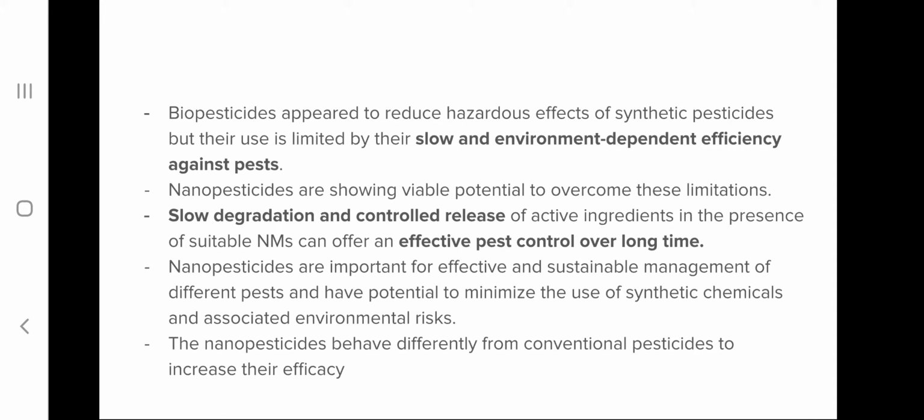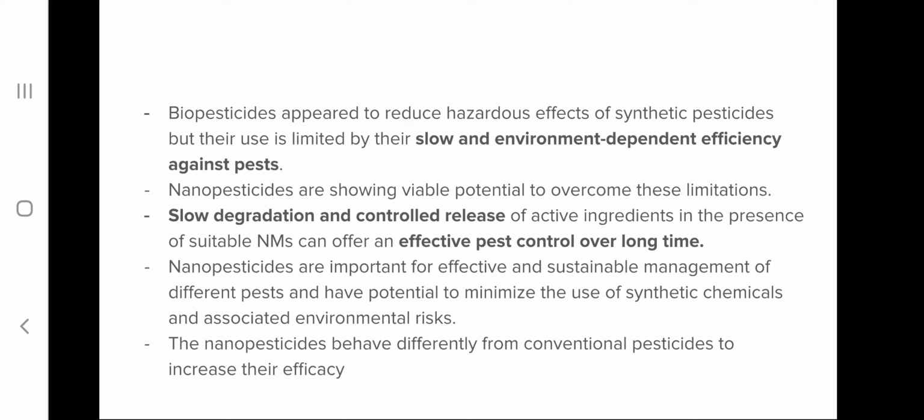Biopesticides, compared to chemical pesticides, have a reduced hazardous effect on the environment and also on the health of other organisms. And the limitation of biopesticide is that they are very slow and their efficiency against pests is environment dependent. So they are very slow acting, and their activity against the pests depends on the environment in which we are applying the pesticide. So to overcome that, we are using nano pesticides.